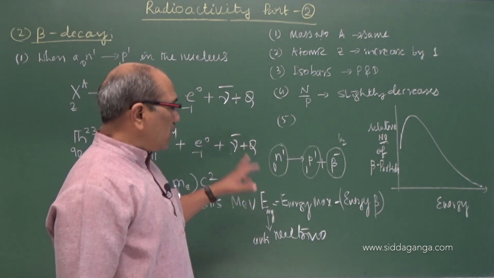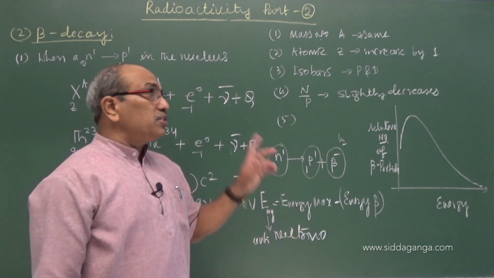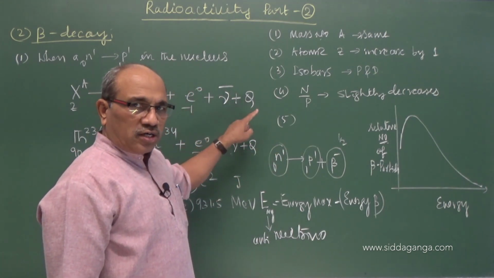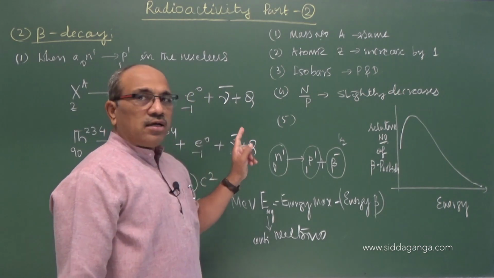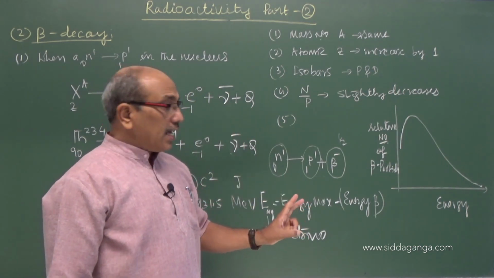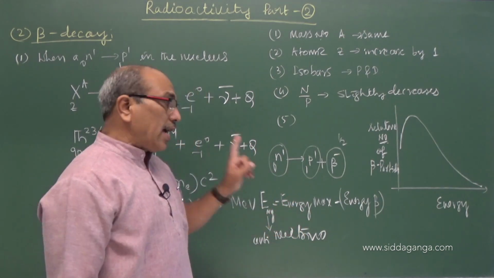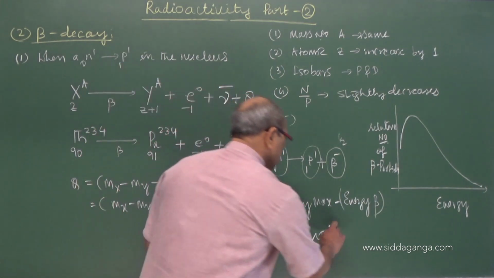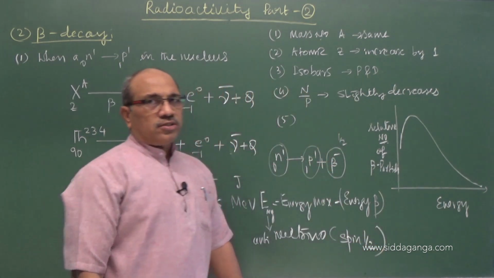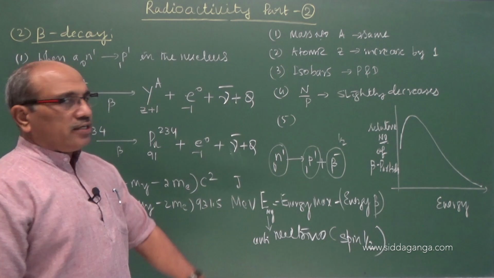So this maximum energy minus the energy of the beta particle should be carried by some other particle. This neutrino or antineutrino particle is emitted under beta decay when a neutron converts into a proton. This neutrino has no charge, no rest mass, carries the missing energy, and has spin half. So that is about the beta decay.